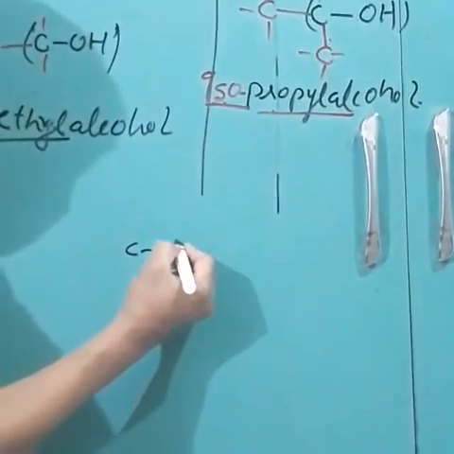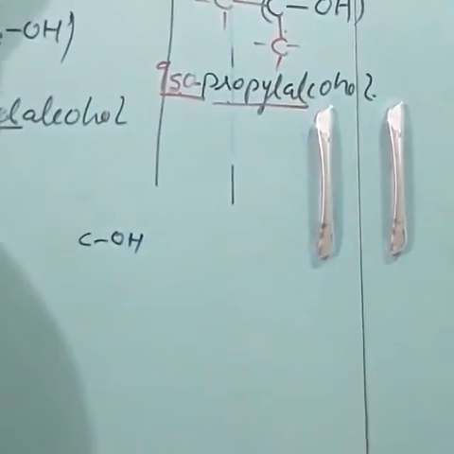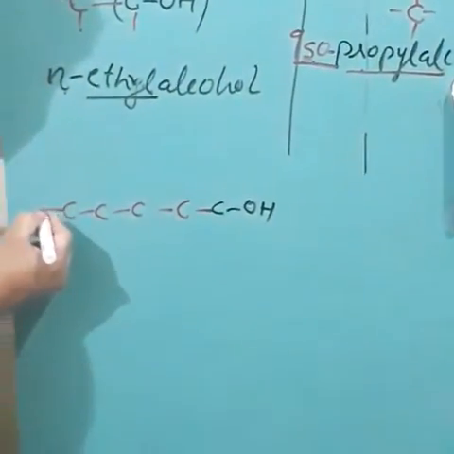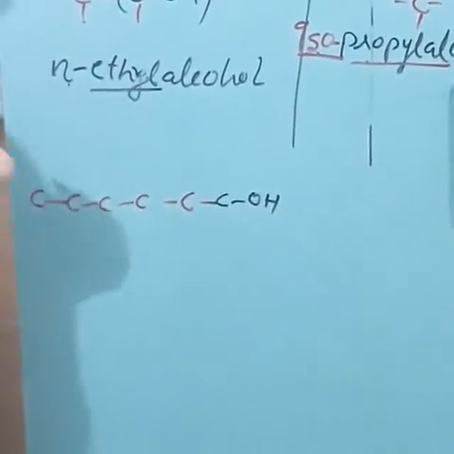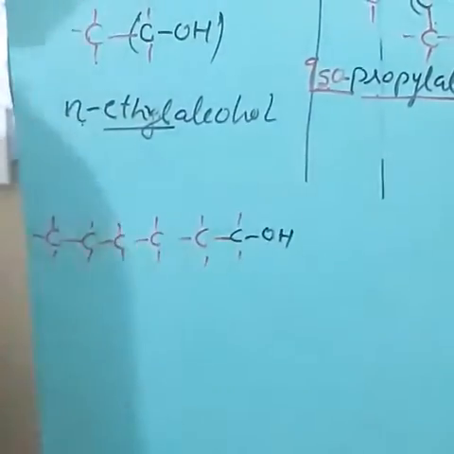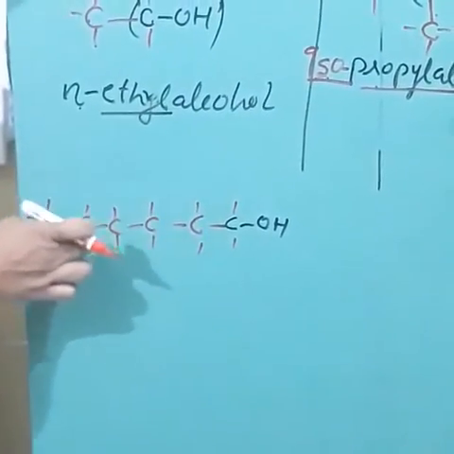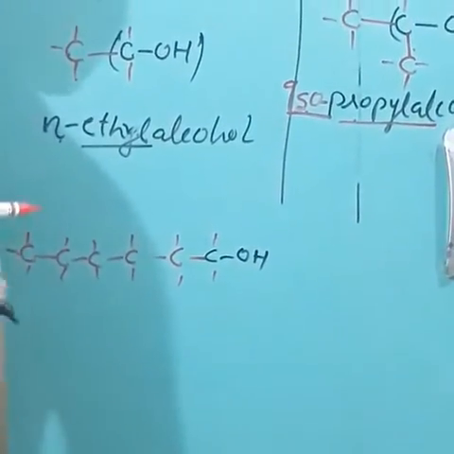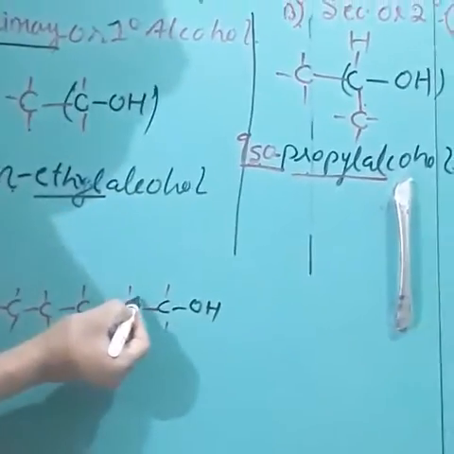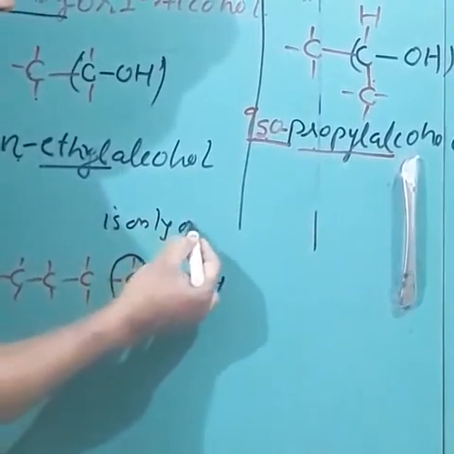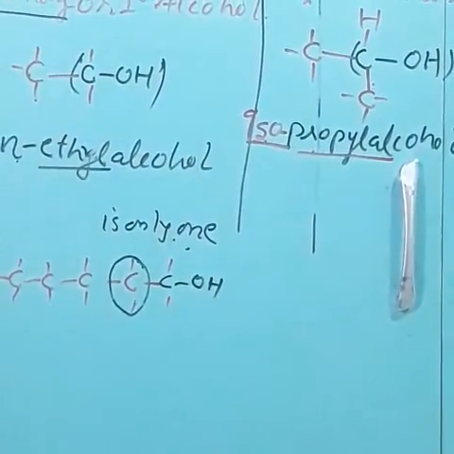Similarly, say this is a COH system, and now I am attaching more carbon atoms with it: 1, 2, 3, 4 and 5, and completing its valency. Now, what about this one? Say 1, 2, 3, 4, 5. So, is it 5 degree? No. In fact, again it is 1 degree or primary. Why? Because the directly attached carbon atom is only 1. Therefore, it is 1 degree.